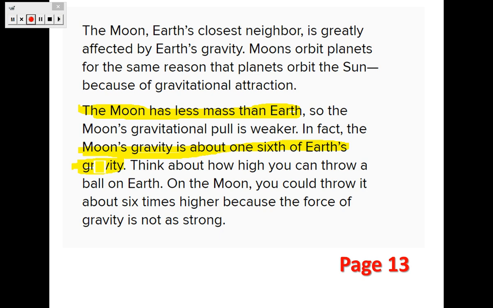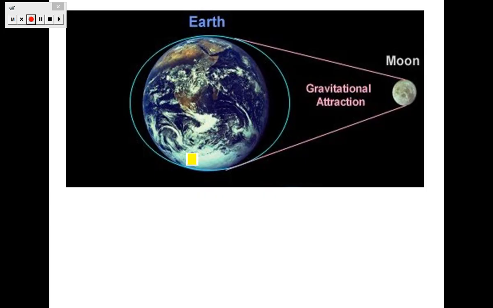So there is much, much less gravity on the moon than Earth. Okay, so as you can see in front of you in the picture, Earth and the moon is our neighbor. That's why there is a gravitational attraction between the moon and Earth.